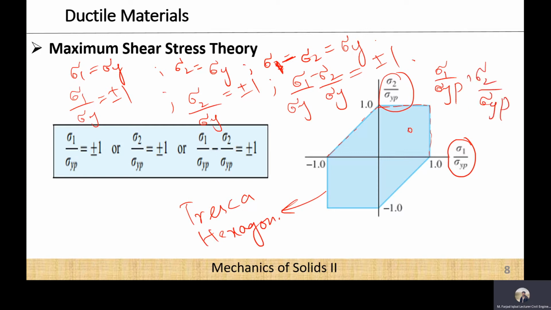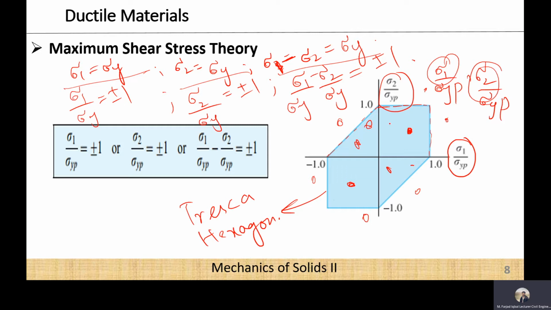And if that point is lying inside this shape, anywhere, somewhere over here, then you can say that the material is safe. But if the point is lying outside this shape, you can say that the material is going to fail. Obviously, you can check it directly from these conditions as well, but just to have some convenient way, because if the material is a large one and there are like 100 of stresses or 100 of these maximum stresses, then it is not easy to check for each case.